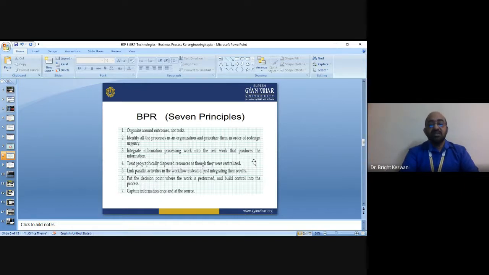Managers are involved, and end users are also involved in the BPR. The decision maker module, or decision supporting module or level, you can say, is also involved in this BPR process.